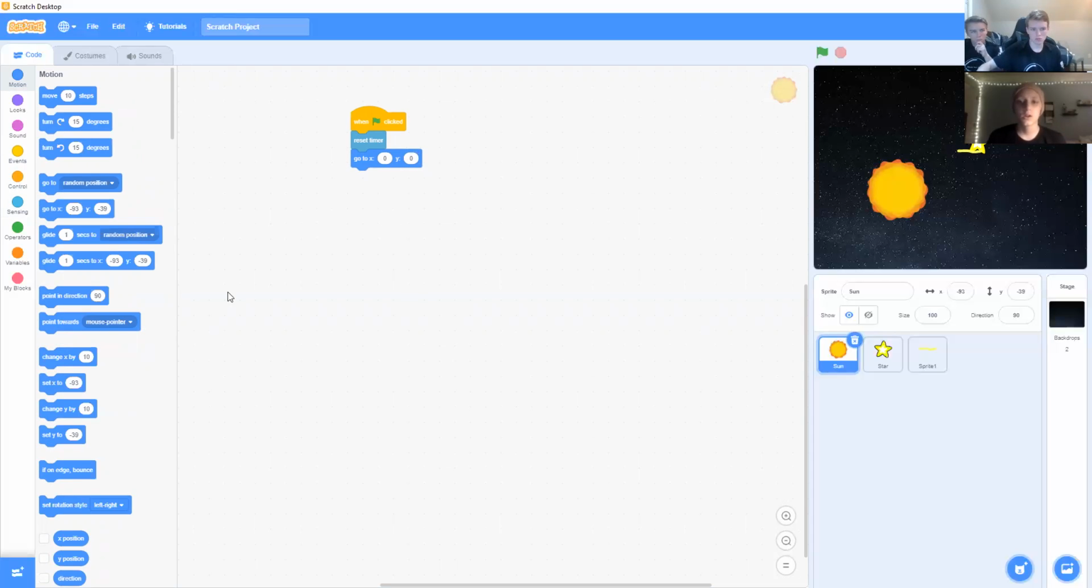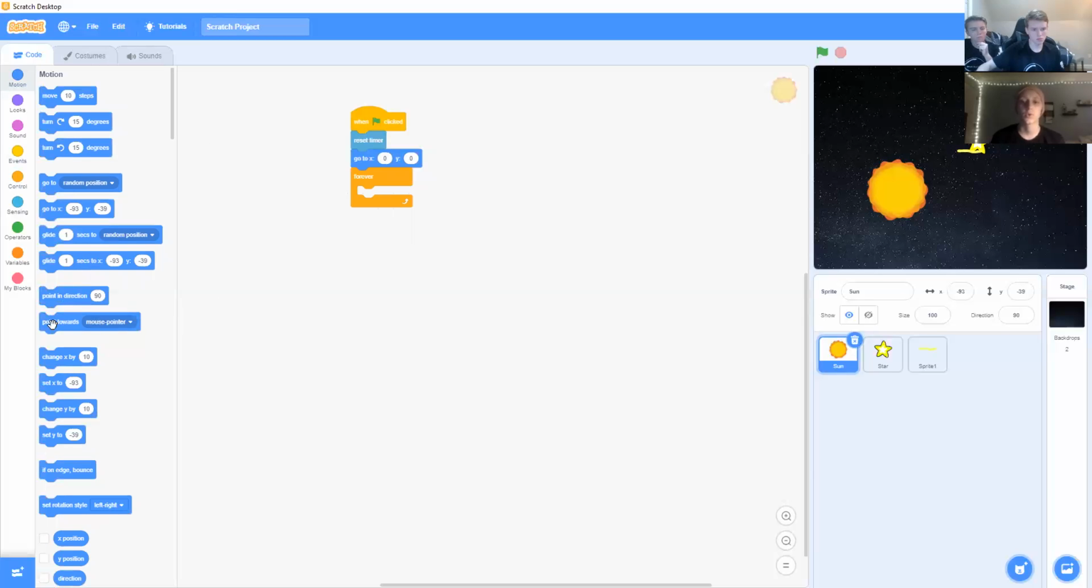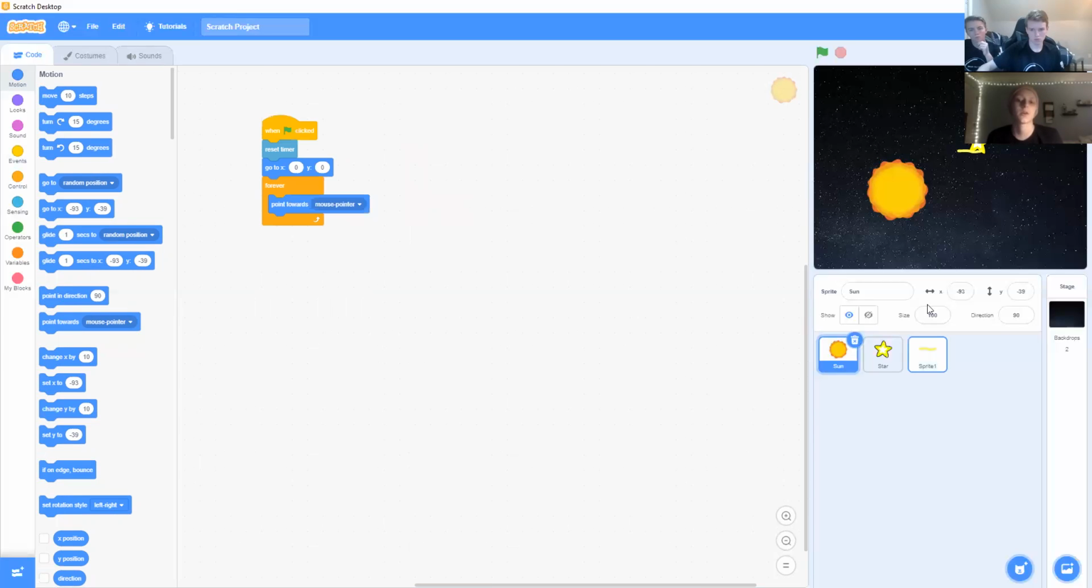Then you go to the Control tab, drag a forever block underneath, and then go to Motion and drag the point towards block inside the forever block. And you're not going to change the default. Alright, so before we tell the sun how to move, let's change the size of the sun. So below the screen is the size. So you're going to change it to 50.